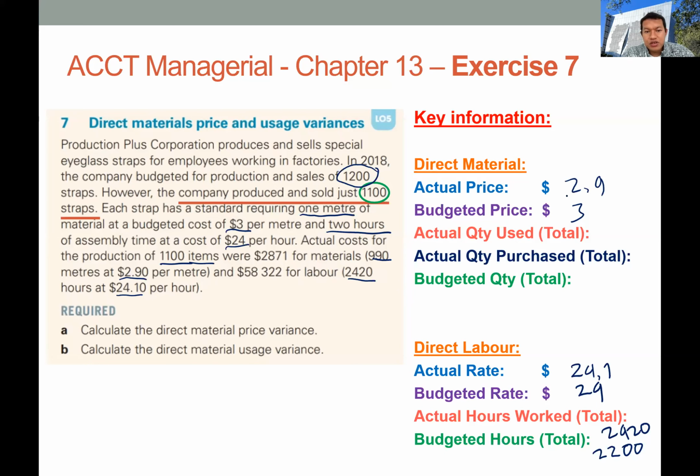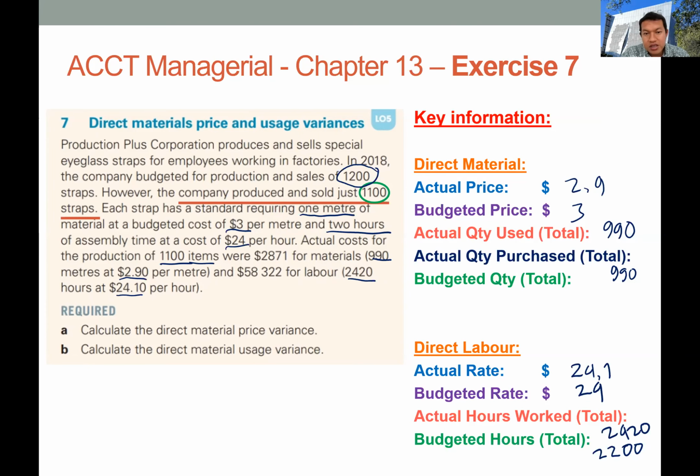The actual quantity used is 990 meters. For actual quantity purchased, I don't think we have purchase information. So let's assume that the actual quantity purchased is the same as the quantity consumed for production.